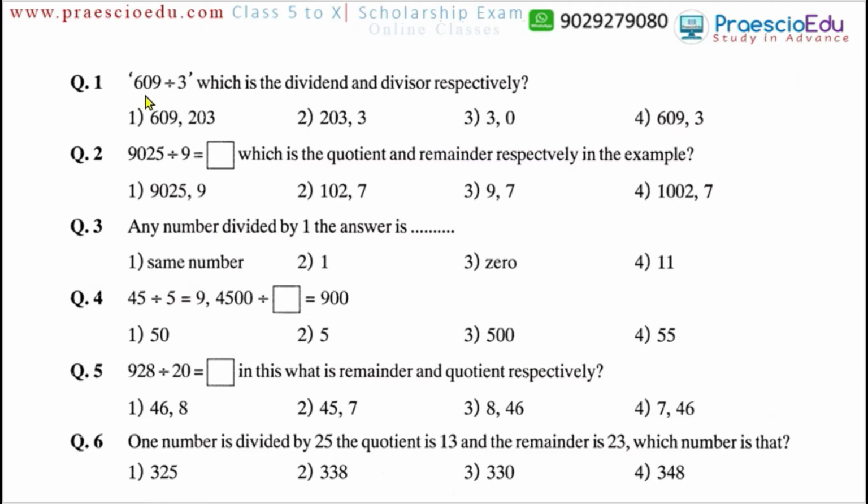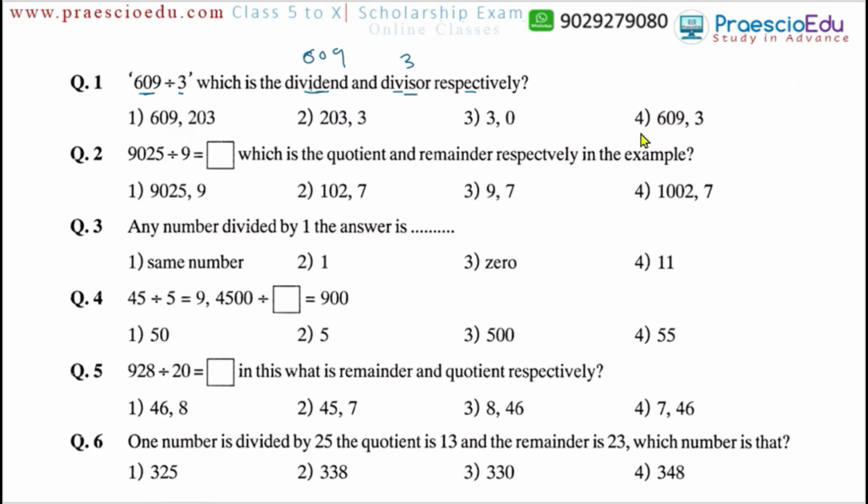So question number 1, 609 divided by 3, which is the dividend and divisor respectively. So what is the dividend? Dividend means the number which gets divided, and divisor is the number which carries out the division. Who is making the division here? 3. And who is getting divided? This number is getting divided. So that's why 609 is the dividend and the divisor is 3 respectively, meaning in the same sequence we have to give the answer.